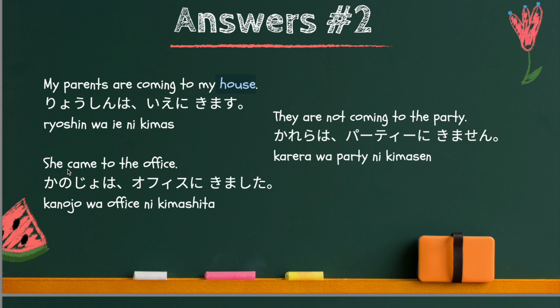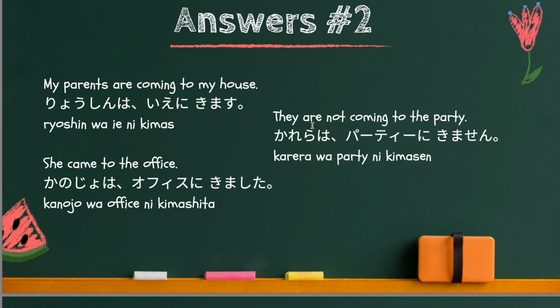Next one. She came to the office. Now this is past tense. Therefore the verb should be the ました ending instead of ます. This ます ending is present affirmative. But ました is past affirmative. Therefore the answer is 彼女はオフィスに来ました. For office, there is another word which is 会社. So you can use 会社 as well.